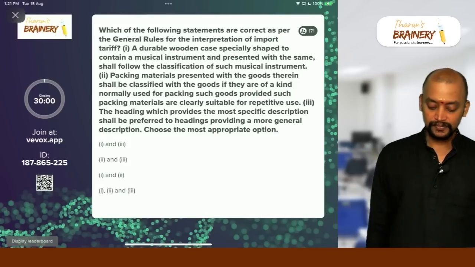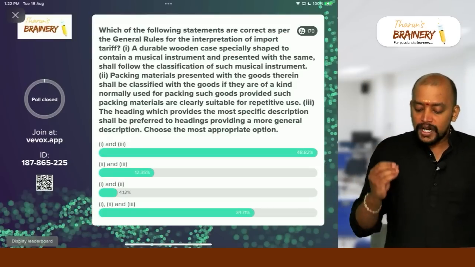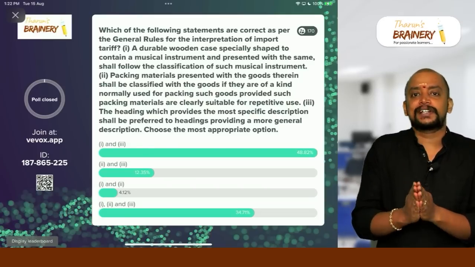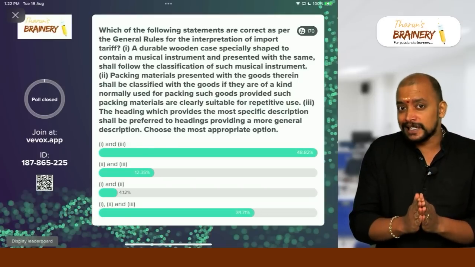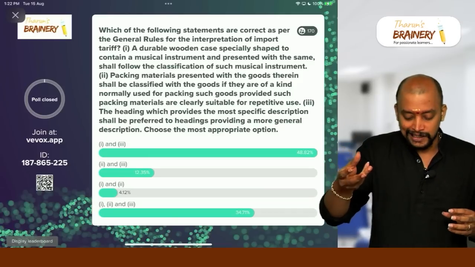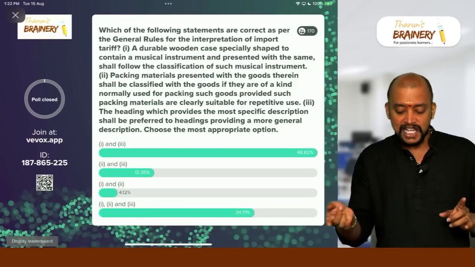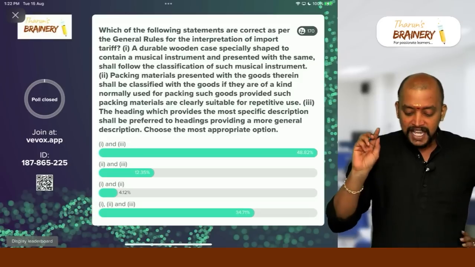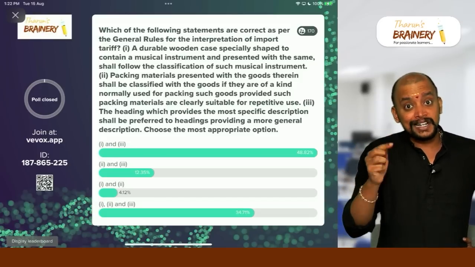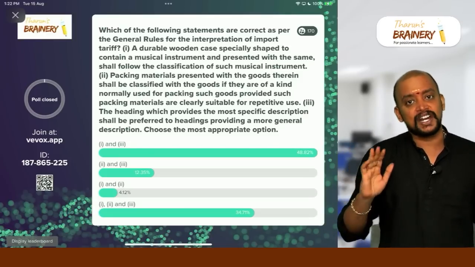Okay. So here the first case is true. A wooden durable case specially shaped to contain a musical instrument. That is, in the rules of classification, packing materials which are specific should be classified along with that article. So this is a wooden case specially designed to keep the musical instrument, so it is classified along with the musical instrument. Even packing materials presented with the goods therein, along with the goods, definitely should be classified along with the goods only.